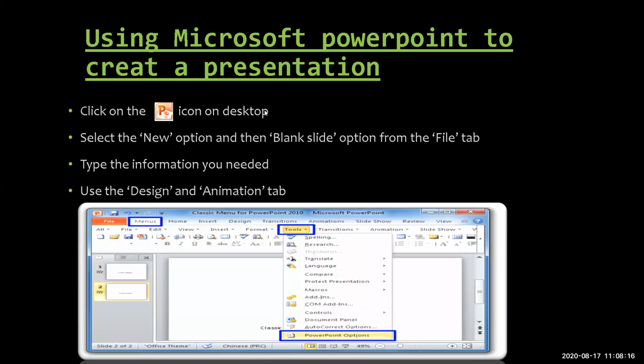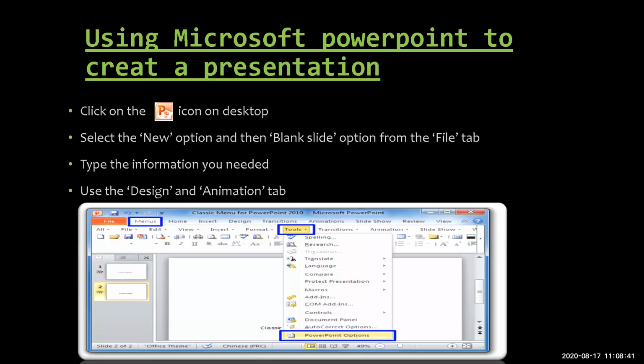Okay, so what are the steps to follow for making the presentation? First, you have to click on the icon of PowerPoint presentation. Then you have to select the new option, and then a blank slide will appear. On that, you have to type the content which you have, and then you can make use of designs. Various designs are there for the slides, and you can also use the animation tab.